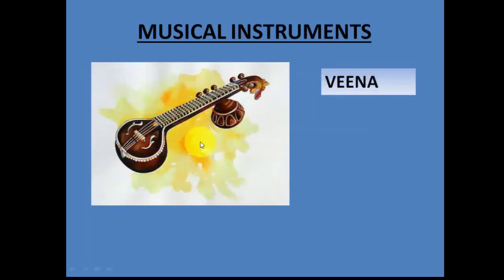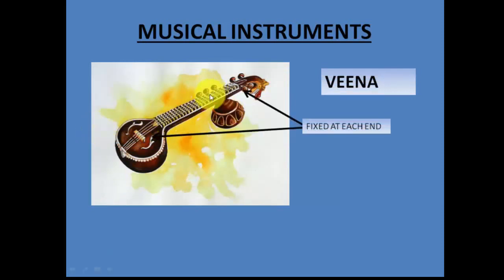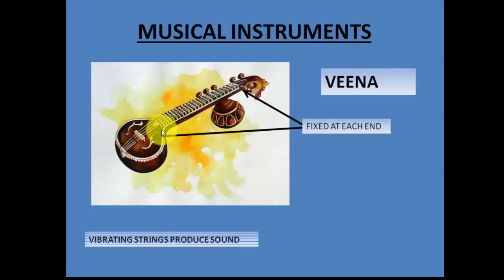Now if we take an example of veena, in this case also it is the same. We have these strings which are fixed at each end, and if you keep these strings a bit loose, then the sound will not be that accurate. But if you keep them very tight at both ends, then again these stretched strings will produce sound when a person moves them. So the principle by which sound is produced in the case of guitar, violin, or veena is the same. It is because of these stretched strings that the sound is produced.